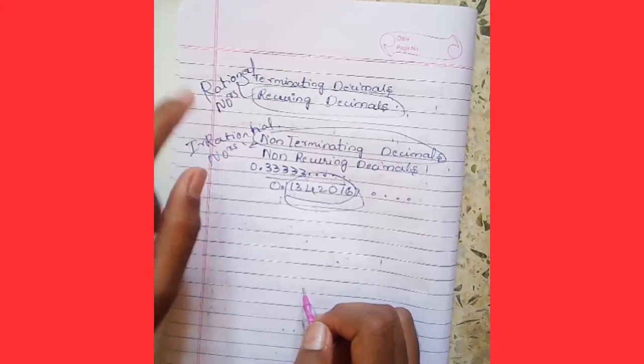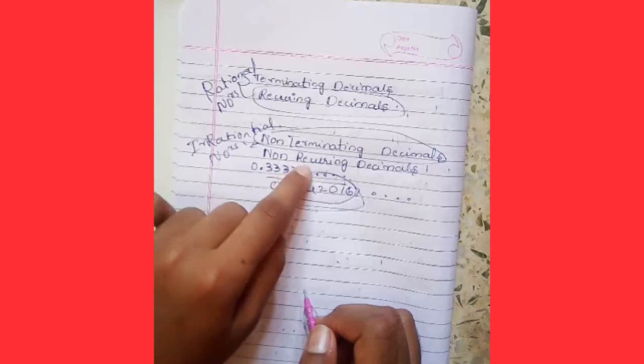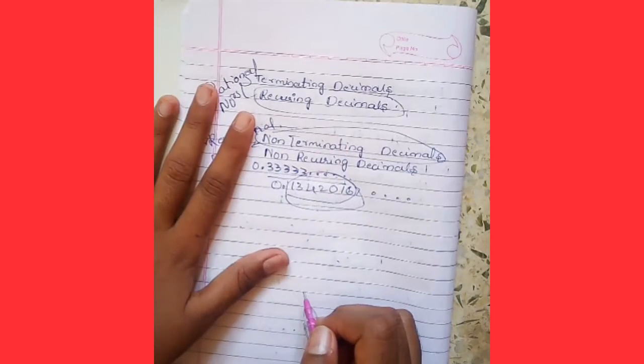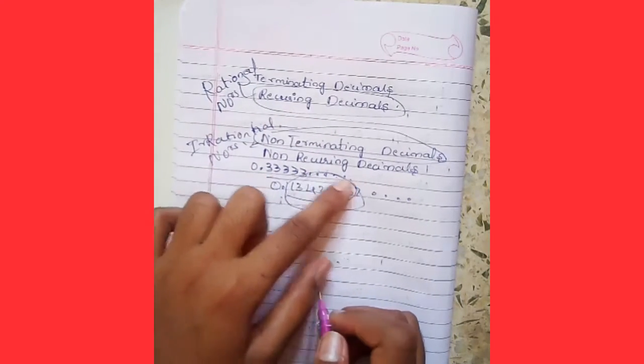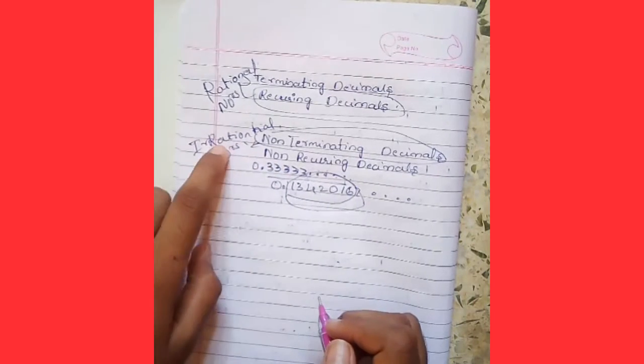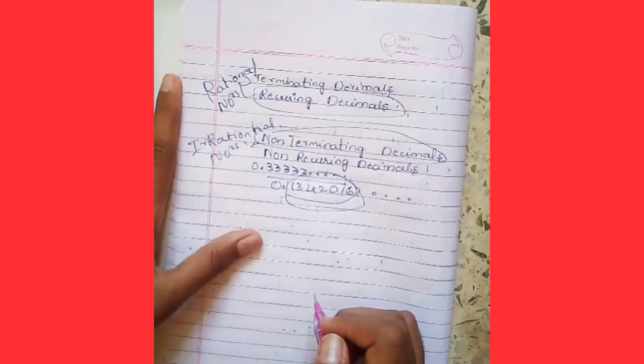And here is a repetition of the numbers with non-terminating decimals, meaning there is no end, that's why it is considered both an irrational number and a rational number.